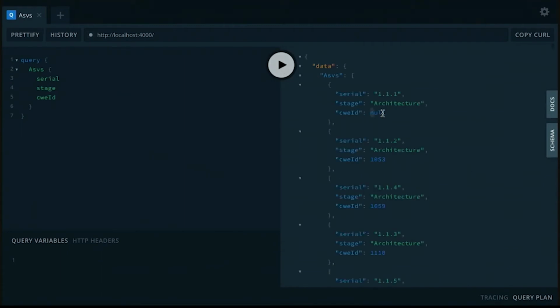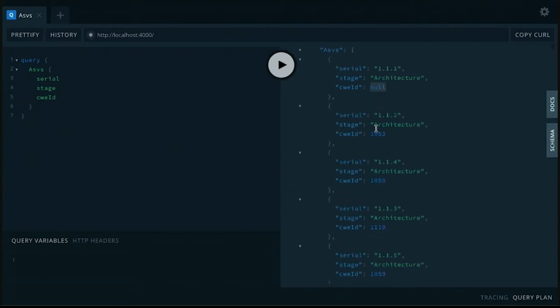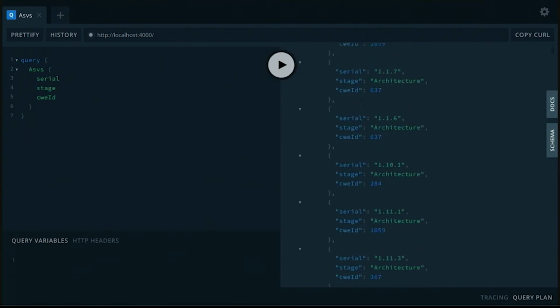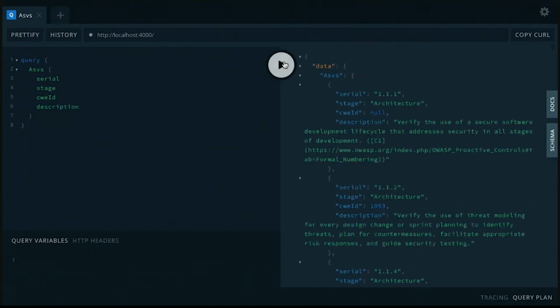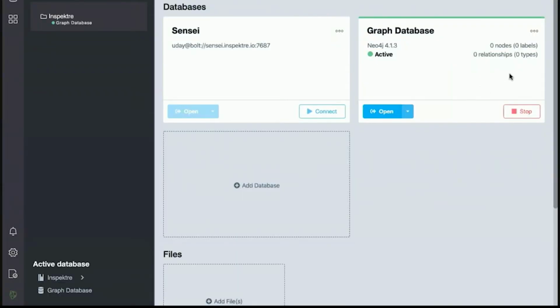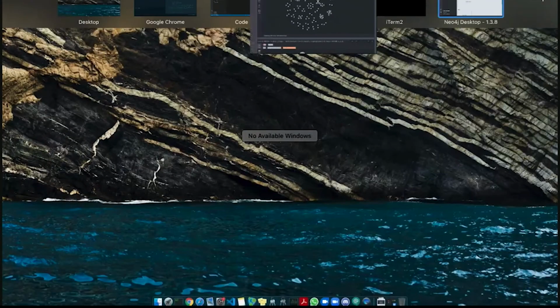And I see that there are a bunch of nulls coming up. This is pretty much the reason why all the nodes are not connected, or there is not yet a strong relationship between all these nodes, because each serial number is designated by a single identifier, the software security fault pattern, basically, or CWEs. And I can see a bunch of information here. Obviously, if I want to read more, I could even add description and get all of this information. Now, what's happening here is this GraphQL server is talking to my Neo4j database here, and here's a Neo4j database browser.